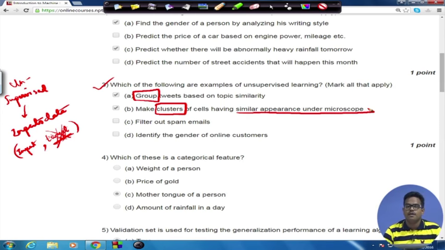Say you have been given a section of tissue, and there are different kinds of cells over there. There are epithelial cells, there are connective tissue cells, then there are muscle cells. I will make things simple. There are skin cells, epithelial cells are a kind of skin cells. Then there are muscle cells, fat cells, blood cells, bone cells. All of them look different. So you have been given such a slide with all of these different kinds of cells, and the task is to cluster the cells according to their visual appearance.